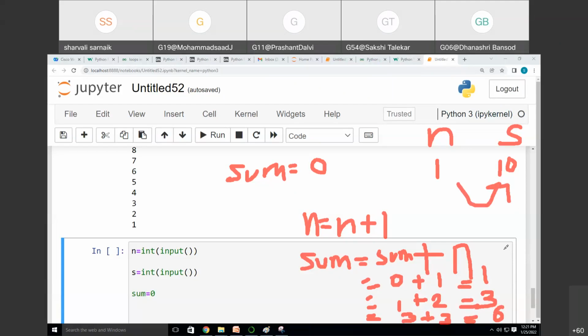So this is the hint for you. Try at your side what the output will be and what the logic is. I've told you this is the logic. You have to print sum. Try it at your side.